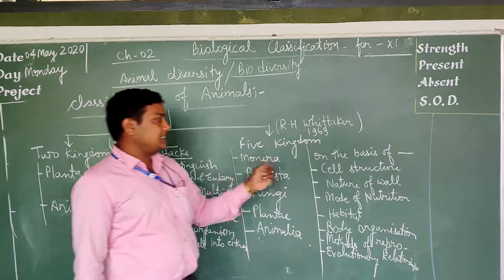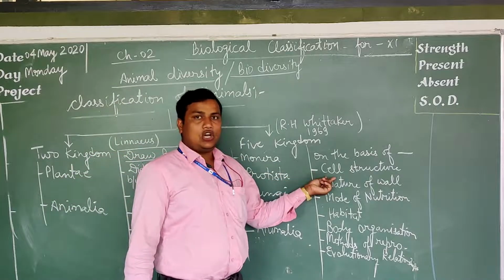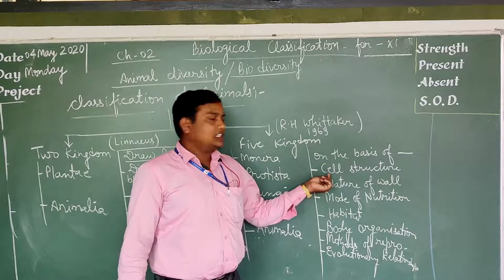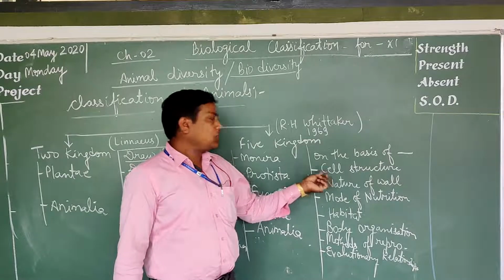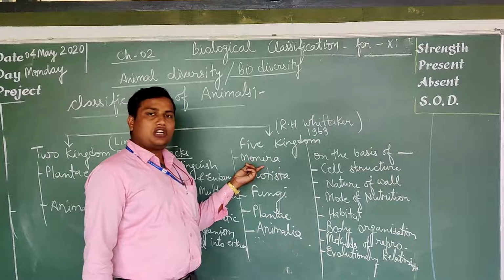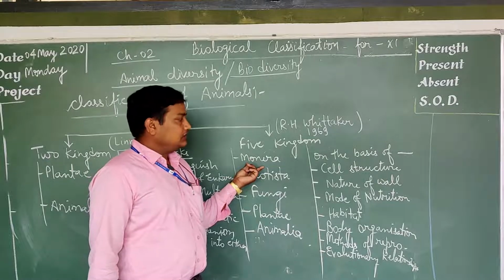The first characteristic is cell structure. On the basis of cell structure, the cell is prokaryote or eukaryote. All the prokaryotes are included in the kingdom Monera.